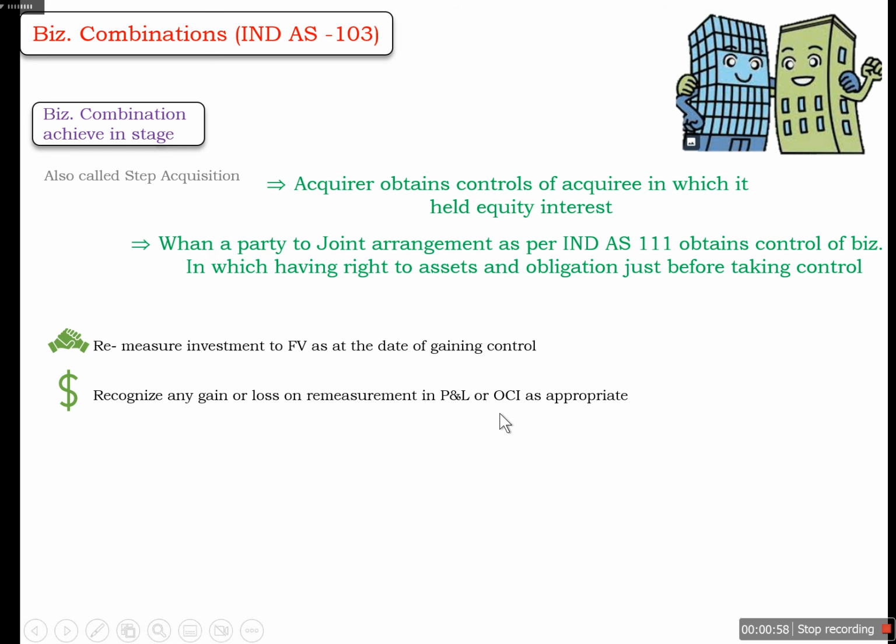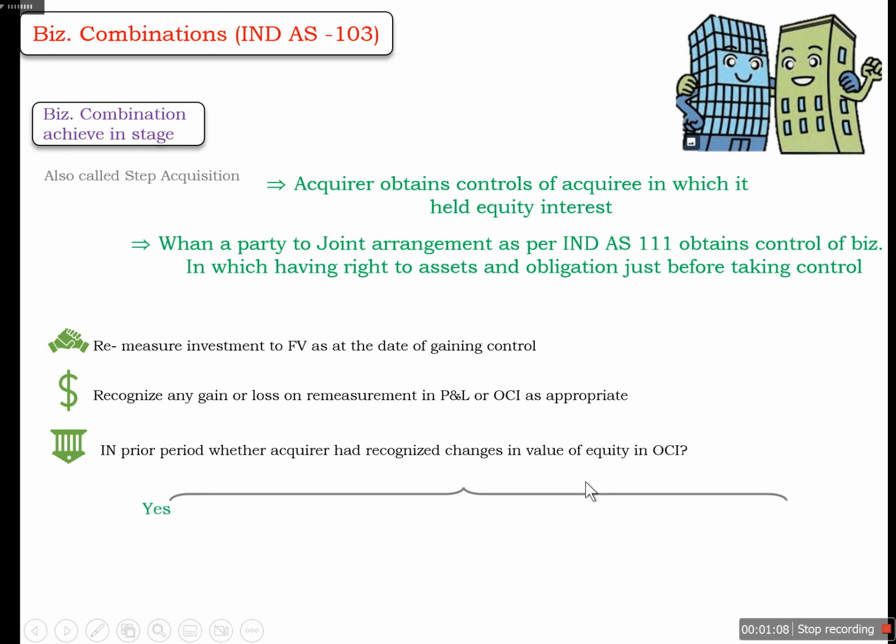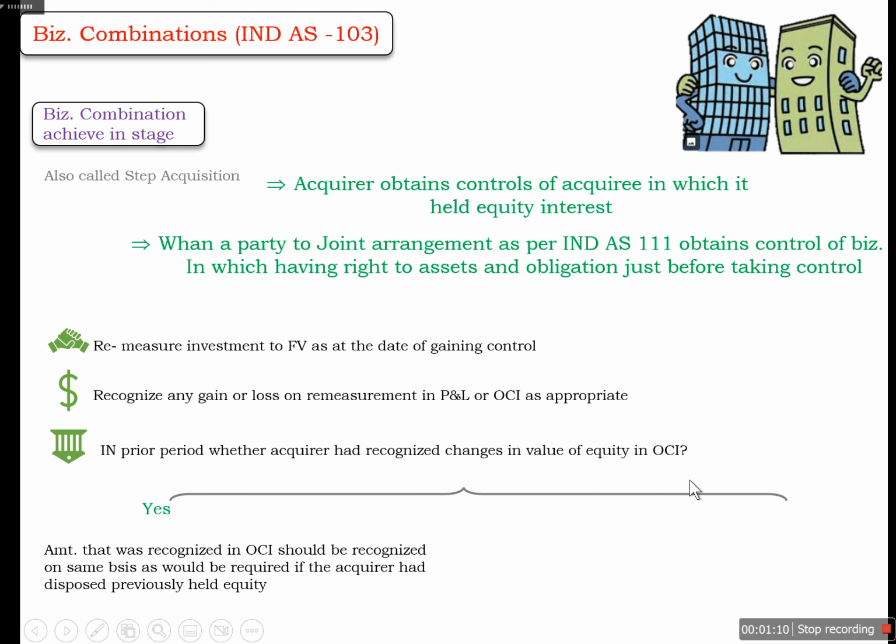In a prior period, the acquirer may have recognized changes in the value of equity in OCI. In that case, we need to check if it has recognized earlier gain or loss in fair value change in OCI. Then we need to recognize the gain or loss at the date of gaining control in the OCI in the same way as if the acquirer had disposed of the previously held equity.